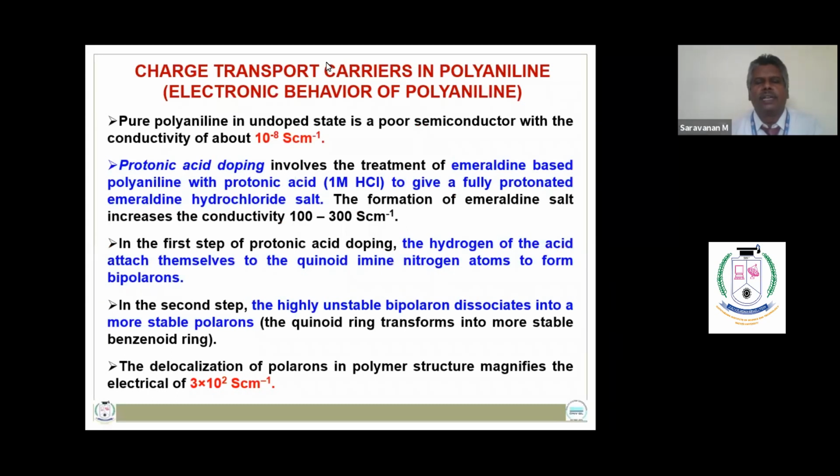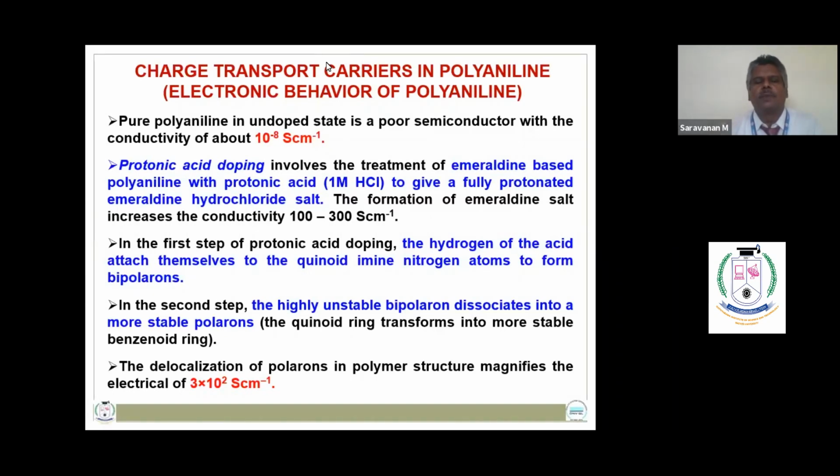So the pure polyaniline exhibits the electric conductivity of 10 power -8 Siemens per centimeter. When it is treated with 1 molar hydrochloric acid, it gives a fully protonated salt, emeraldine hydrogen chloride. So the formation of this salt is responsible for the maximum electric conductance of 10 power 2 Siemens per centimeter.